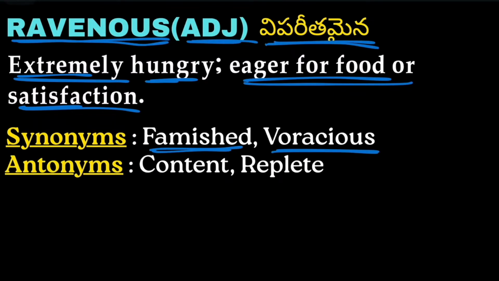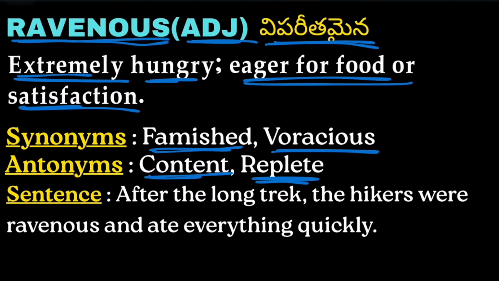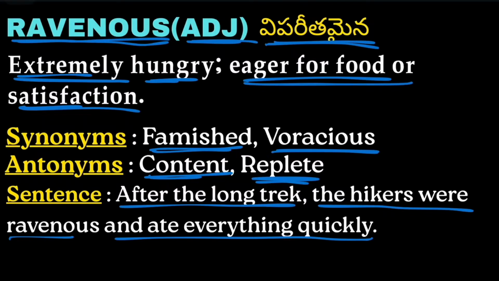Coming to the antonyms, we have content and replete. Content and replete are opposite words of ravenous, which means not hungry. Example: after the long trekking, the hikers were ravenous and ate everything quickly. So after a long trek, the hikers were very hungry and ate everything very quickly.